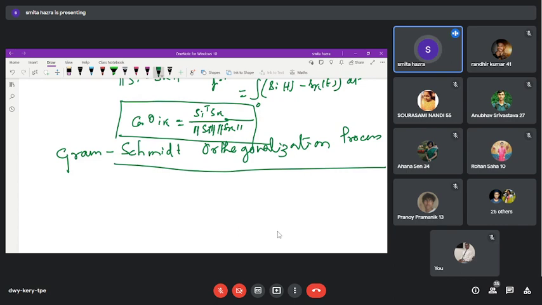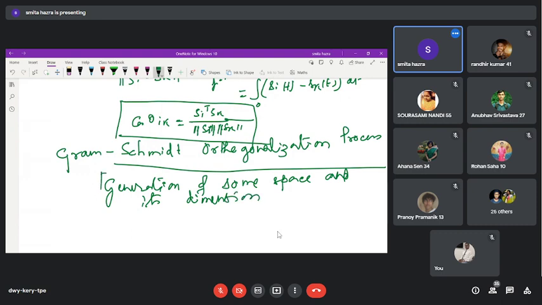Okay. So what is the thing? Let me brief the things here. It will help you later. Generation of some space and its dimension. That means how to define a space. And here, obviously, to start anything, you need some input.